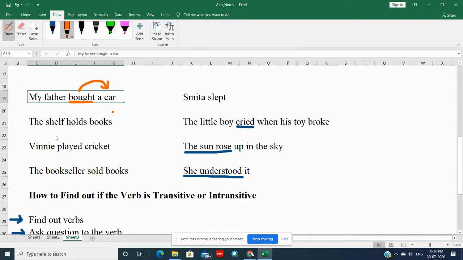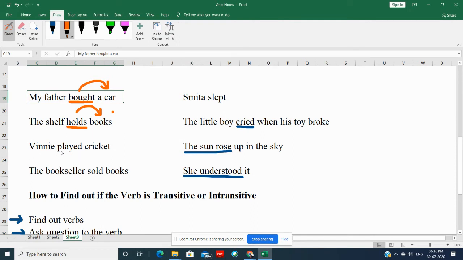All right. Next one. The shelf holds books. Your verb is holds. Ask question to the verb. Holds what? You are getting answer, that is books. And that's why holds is your transitive verb.